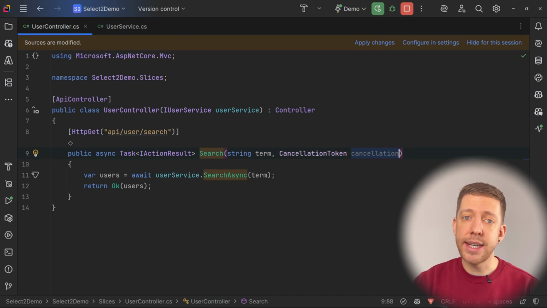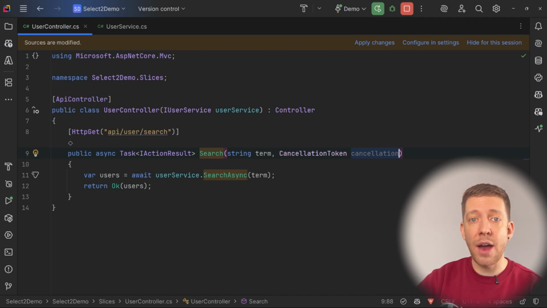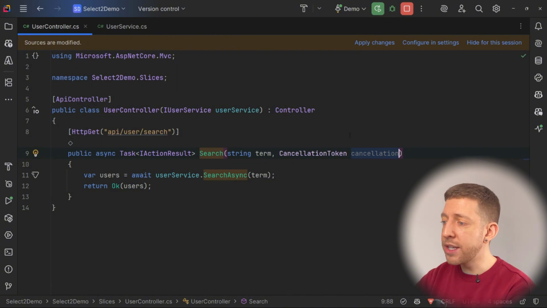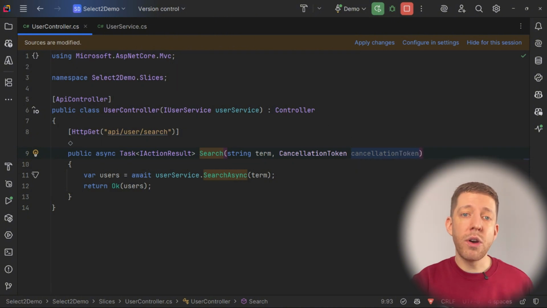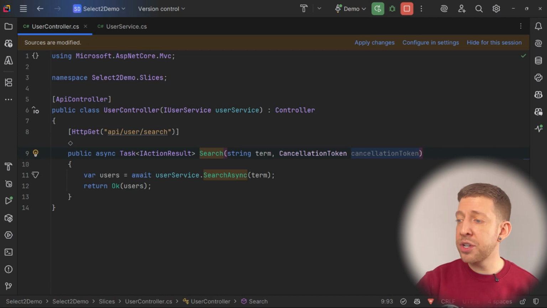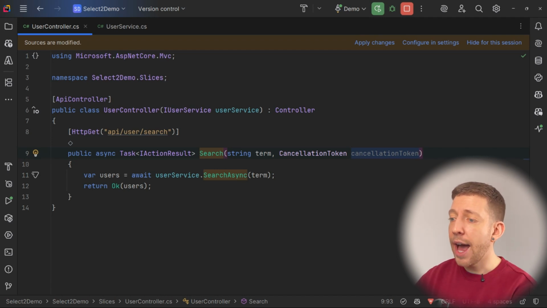If the request is cancelled by the user, then the cancellation token will be triggered, and we can use that to stop processing any more of that request, and then we're not wasting any more resources on the server or the database. So all we need to do is add in a cancellation token to the controller. We don't need to worry about populating it. As I said, the ASP.NET Core pipeline will populate that for you, and trigger it for you if the user cancels the request. So you just need to add it to your controller, and it's as simple as that.